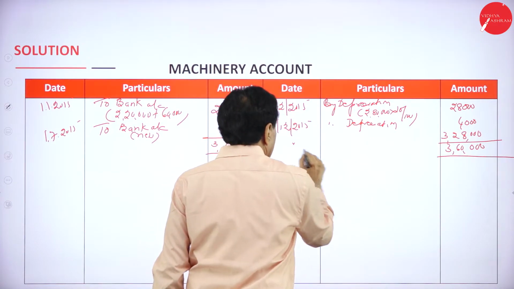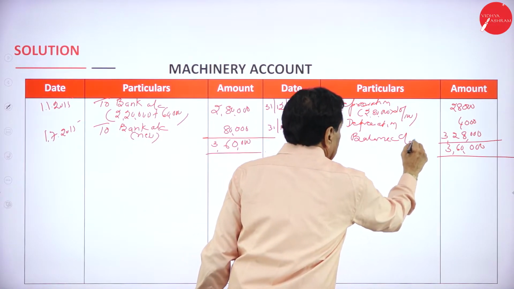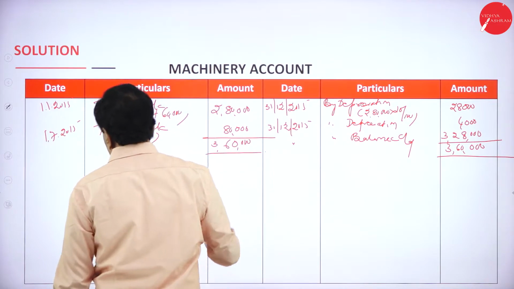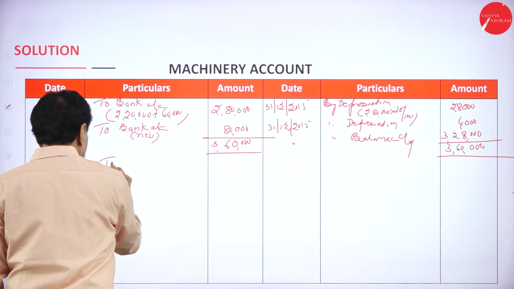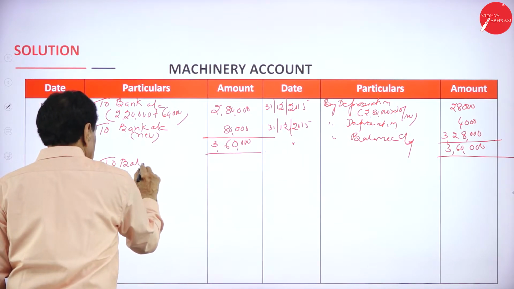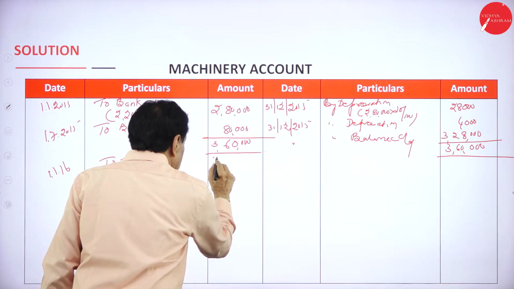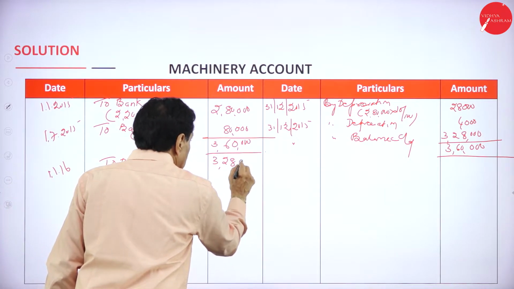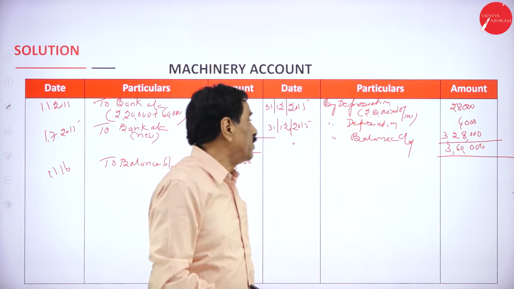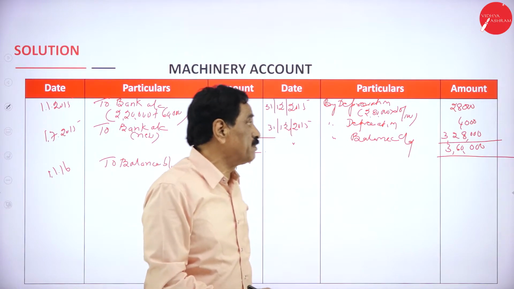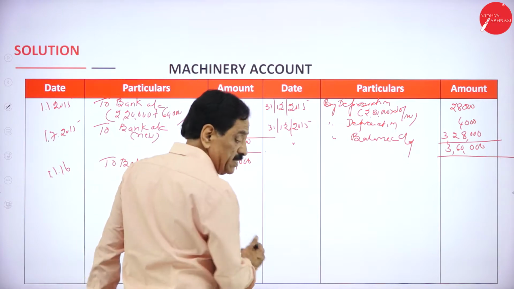Same date, balance carried down 3,28,000. Next, 1/1/2016, balance brought down, it is 3,28,000. I think you understand. For 2,80,000, 10% is 28,000. For 80,000, 6 months is 4,000. Balance is 3,28,000.